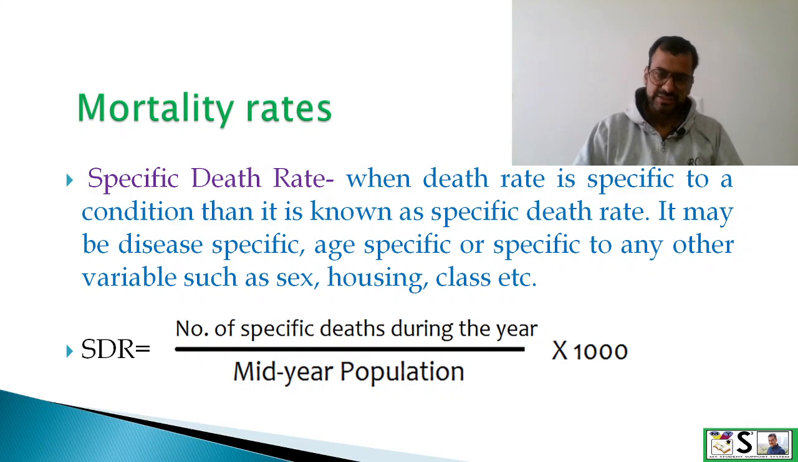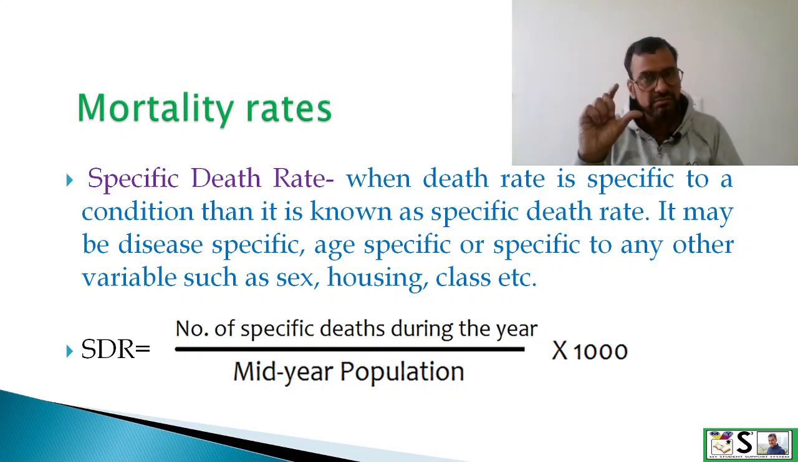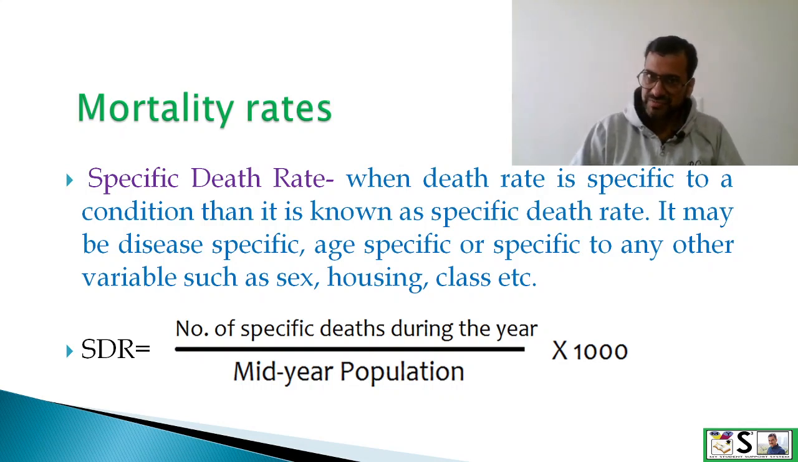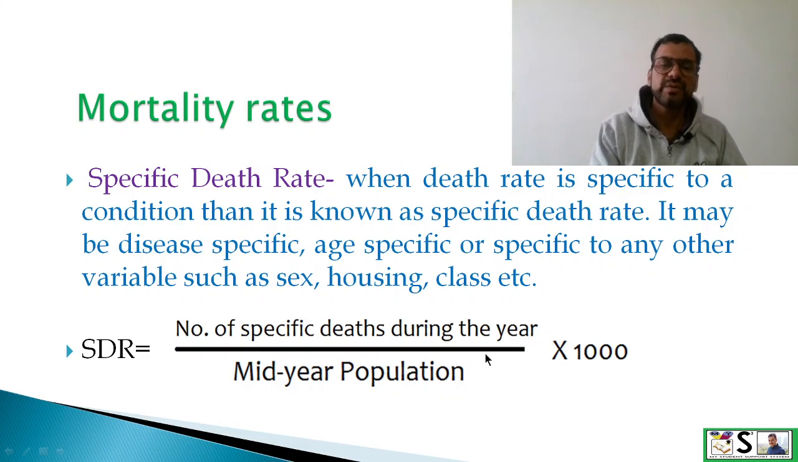Next is specific death rate. Specific means specific to a particular variable. When death rate is specific to a condition, then it is known as a specific death rate. It may be disease specific, age specific, or specific to any other variable such as sex, housing, class, etc. So we measure it by this formula. SDR equal to number of specific deaths during the year divided by mid-year population and multiply it by 1000.